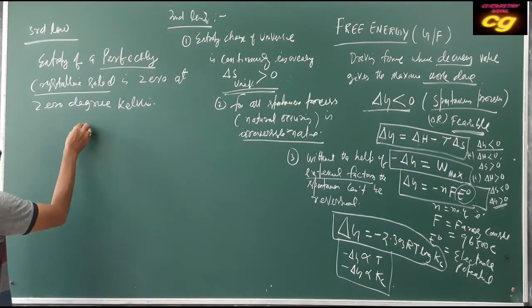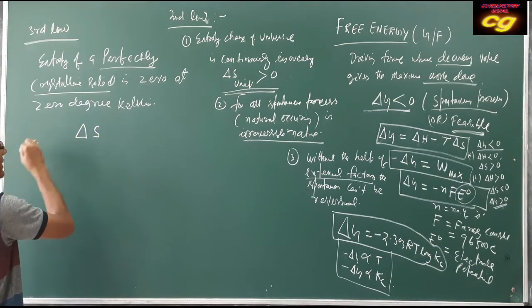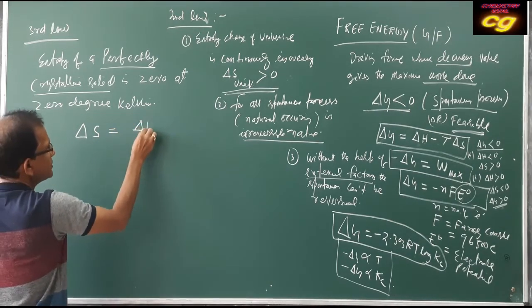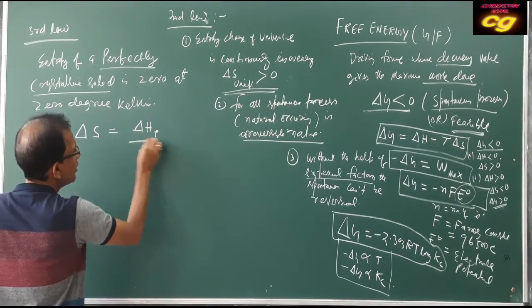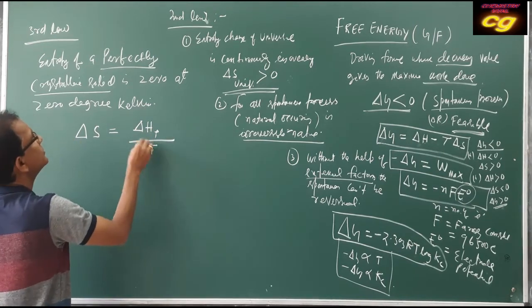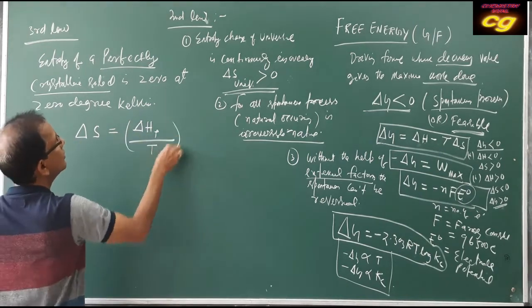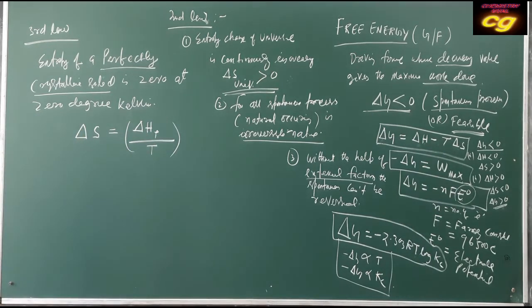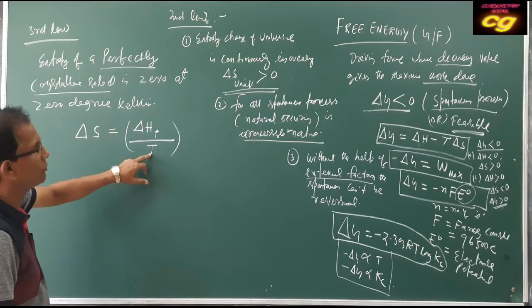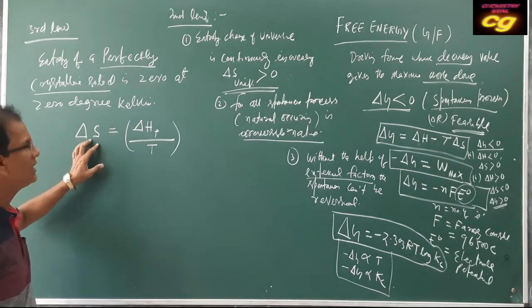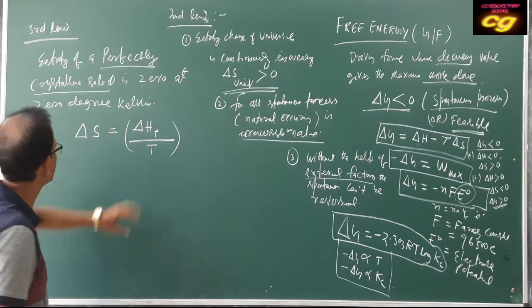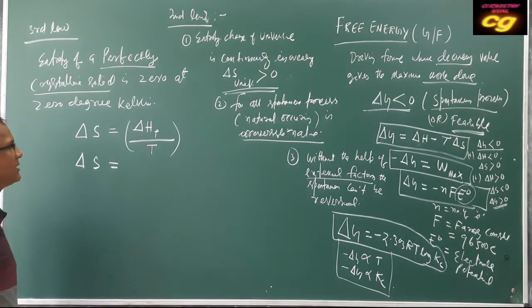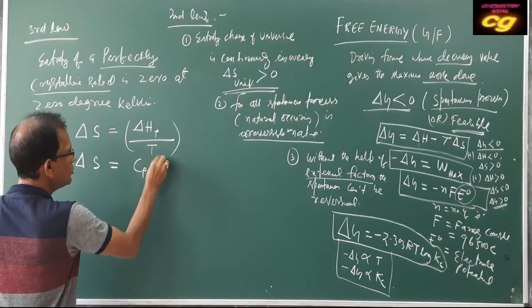So, the entropy change for a perfectly crystalline solid is expressed in terms of enthalpy change at constant pressure with temperature. If you derive this, del H by T is the entropy change, the enthalpy per degree temperature. So del H at constant pressure can be written as Cp into dT.